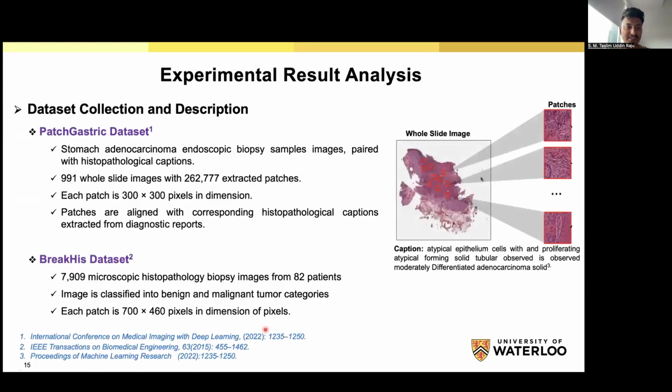And this is our experimental results. Here we use two datasets. One is the Fetch Statistics dataset and the other is the Breakage dataset. In the Fetch Statistics dataset, these are endoscopic images, with a total number of 991 patients, and each image is 300 by 300 pixels. On the other hand, we use the Breakage dataset. There are two classes, either benign or malignant.